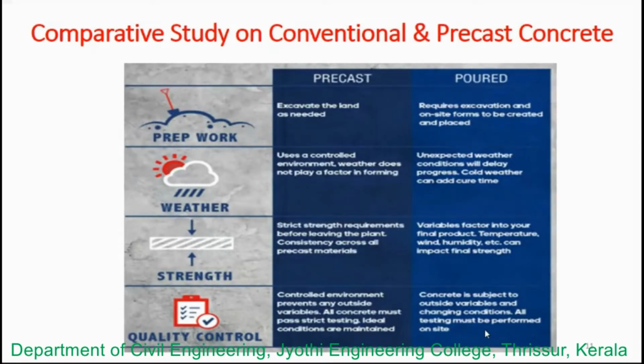And coming to the economy, usually a heavy section can be expected in the poured-in, cast in situ concrete, whereas in precast we can go ahead with smaller sections. In many places shear reinforcement is required there, and here shear reinforcement is not required. So n number of points are here about the difference between the conventional and the non-conventional.